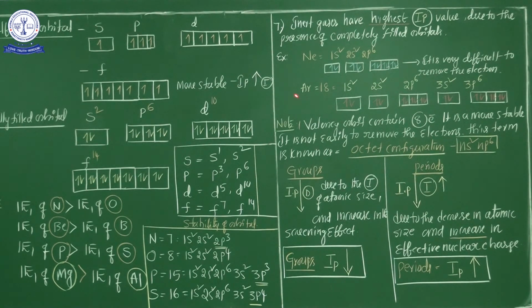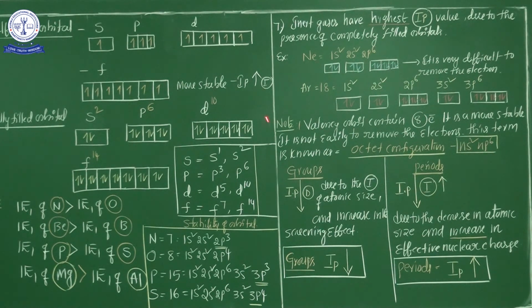Now here see another important point: inert gases. You know that group 18, the last group, has the inert gases helium, neon, argon, krypton, xenon, radon. So inert gases have the highest ionization potential value.